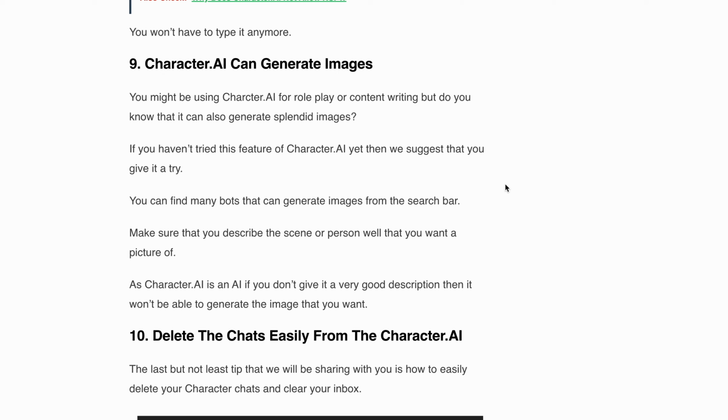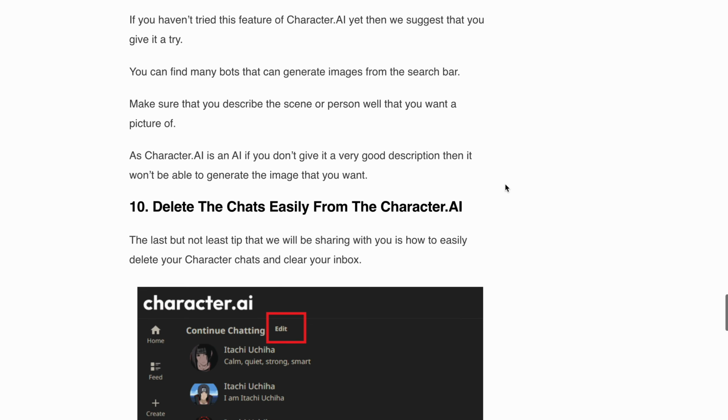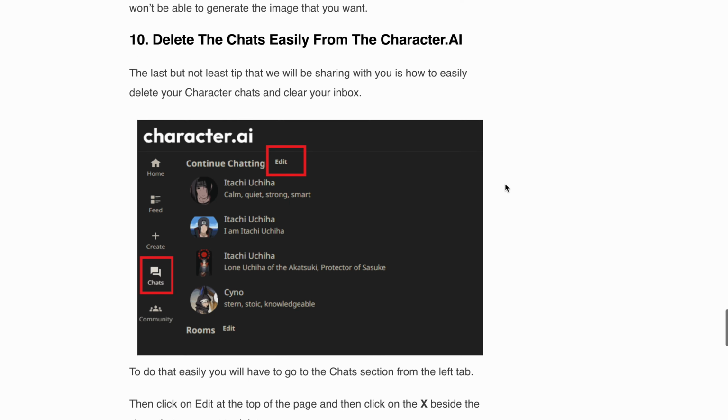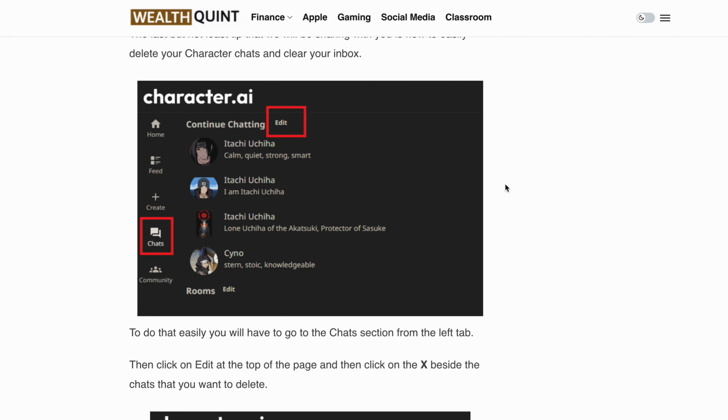Tip 10 is delete chats easily from Character.AI. Lastly, let's talk about managing your chats. If you wish to delete conversations and clear your inbox, you can easily do so. Simply head to the chat section from the left tab, click on edit at the top of the page, and then select the X next to the chat you want to remove. Keep in mind that once you delete a chat, you will not be able to continue the conversation with the bot. So think twice, consider making a backup, or simply take a break and come back to the chat later when you are ready.